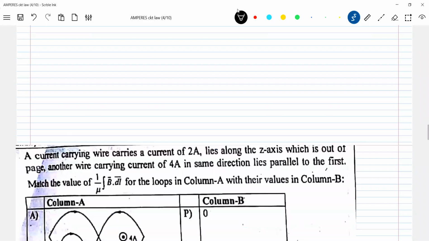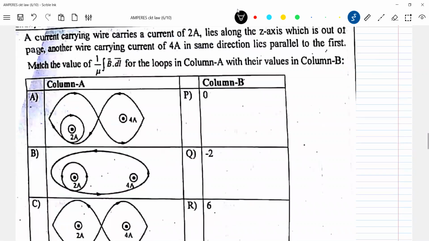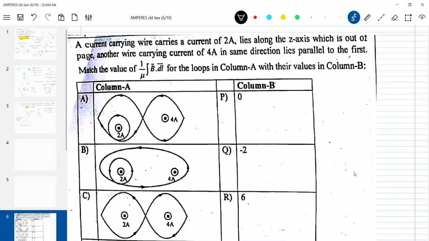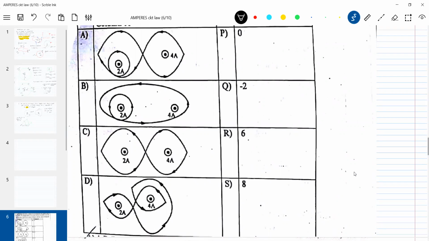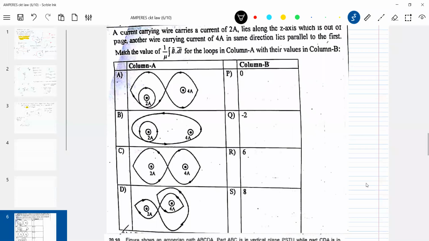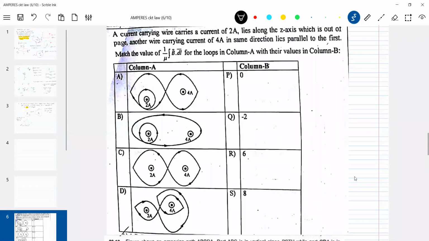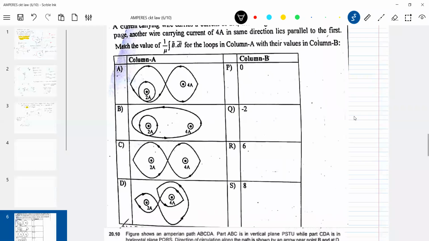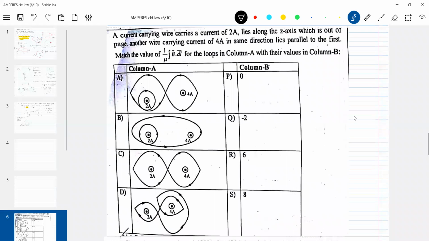Let's begin with this question. Now we have to calculate the value of B bar dot dl. I think you are able to read it.